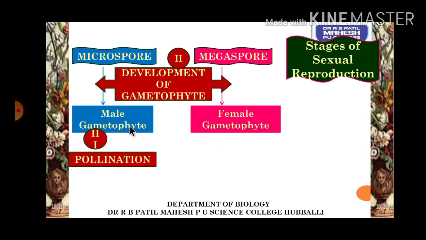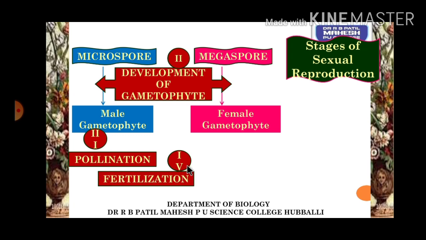Now the male gametophyte, which is called a pollen grain, will be non-motile, and this has to get transferred onto the stigmatic surface of the gynoecium for its development and for reproduction. So for that, there is a process of transfer of the pollen grain from the anther to the stigmatic surface of the gynoecium. That process is called pollination. That becomes the third phase.